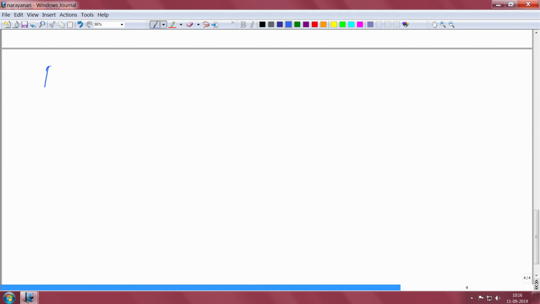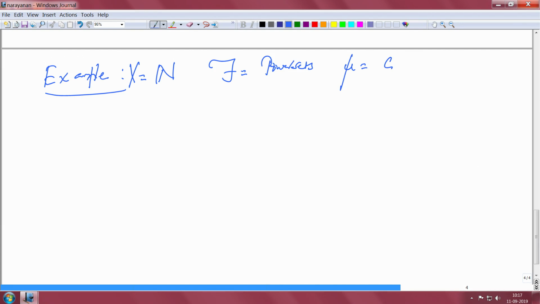Okay. So, an easy example. So far we have seen only counting measure as a measure, so we will simply look at that. Let us look at natural numbers. This is my space X, the sigma algebra is the power set, so all sets are measurable, and mu is the counting measure.